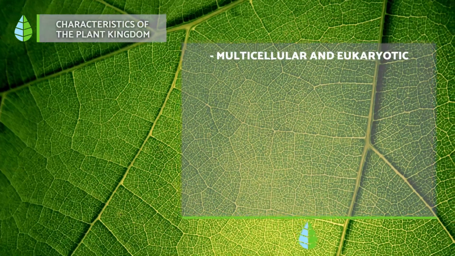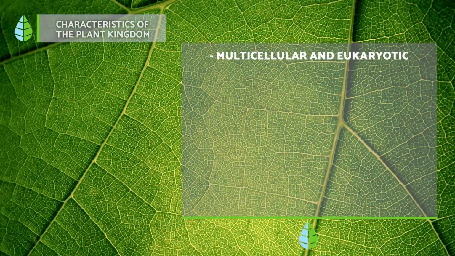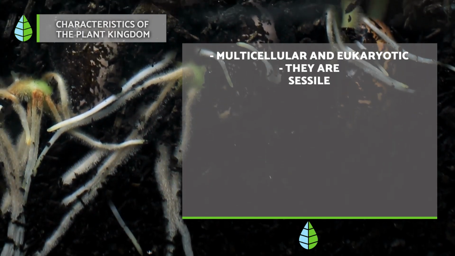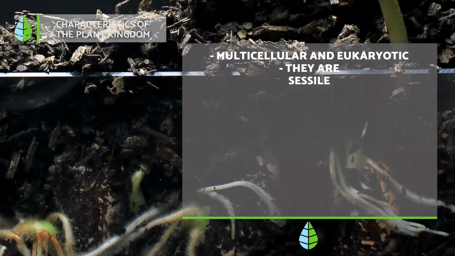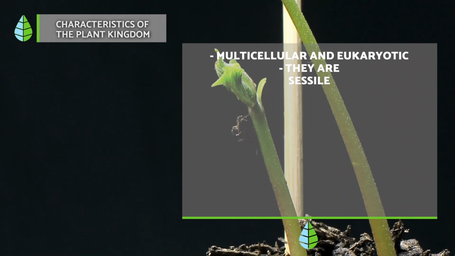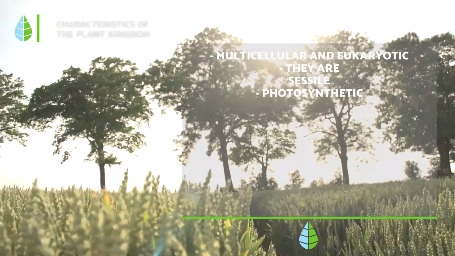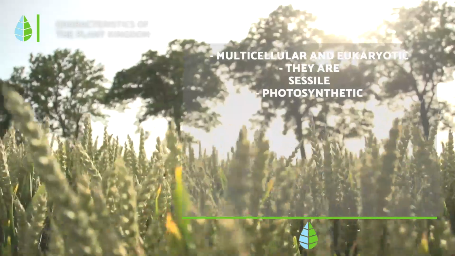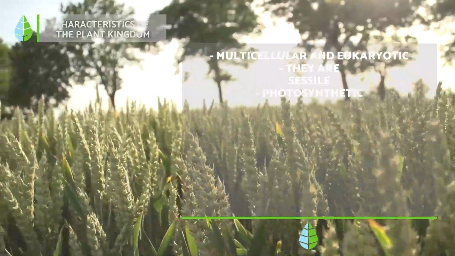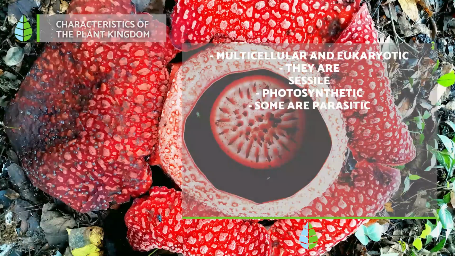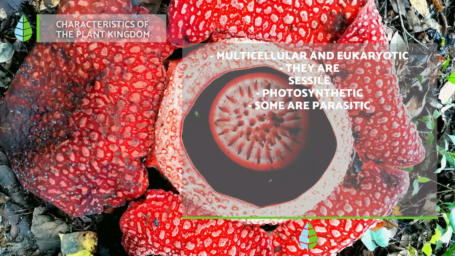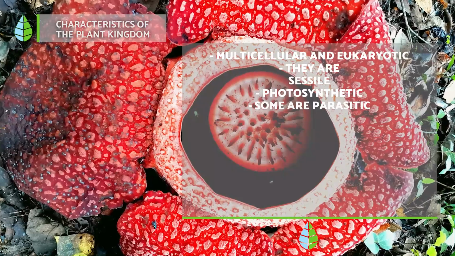Characteristics of the plant kingdom. They are multicellular and eukaryotic. They are sessile. Typically fixed in one location, plants often employ chemical defenses, producing harmful substances in their leaves, flowers, or fruits for protection. They are photosynthetic. Plants utilize photosynthesis, converting light energy, carbon dioxide, and water into sugars and oxygen. Some are parasitic. Certain plant species have evolved to obtain nutrients from other plants, rather than through photosynthesis.